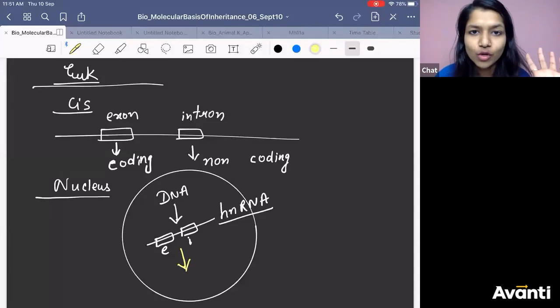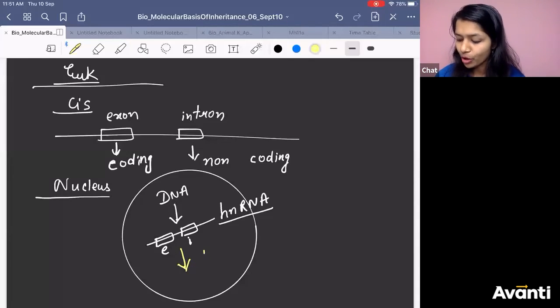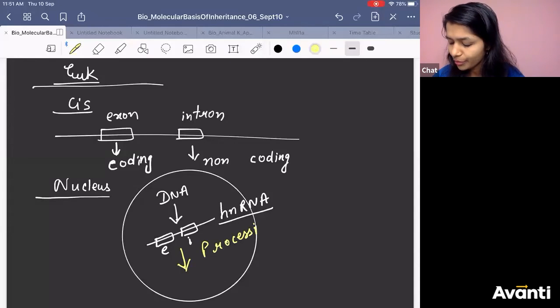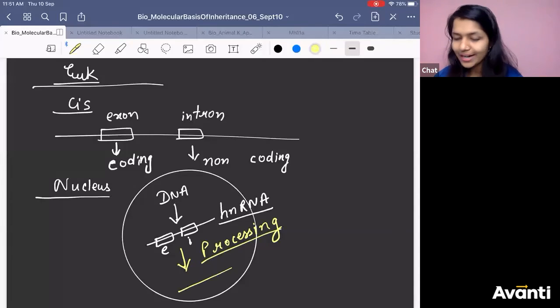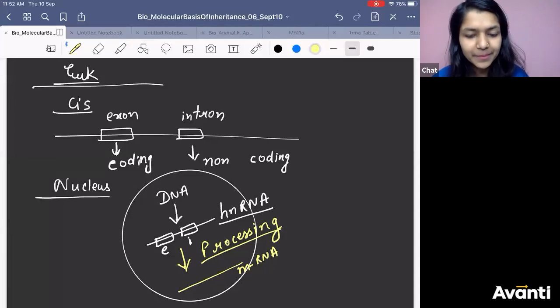Directly mRNA was getting formed. But in eukaryotes, that is not the case. So we do processing, and finally you get mature mRNA.